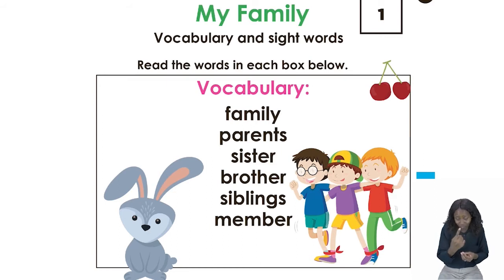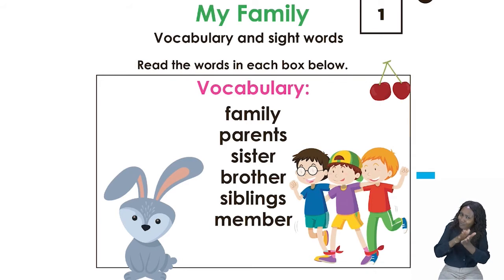The word siblings is a word that is used for either two or more brothers or sisters that belong in the family. And lastly, the word member is a person that belongs to a group. In this case, our group is a family. Now let us read those words again. Family, parents, sister, brother, siblings, member. If you read those words right, well done.